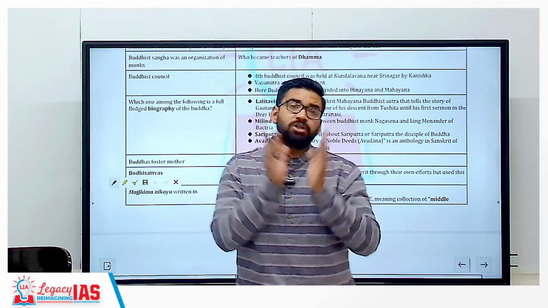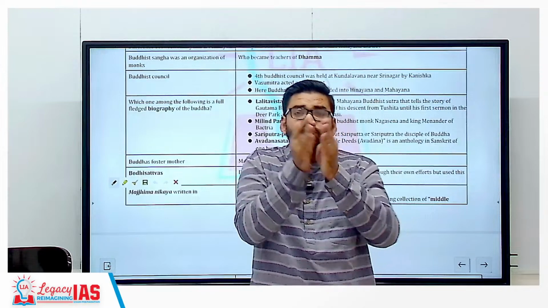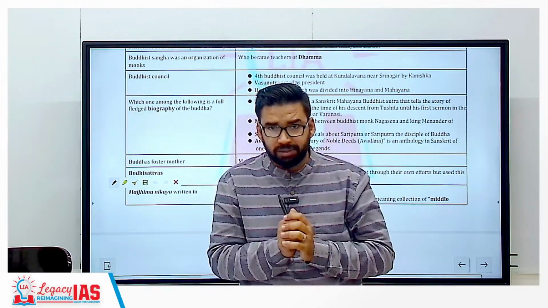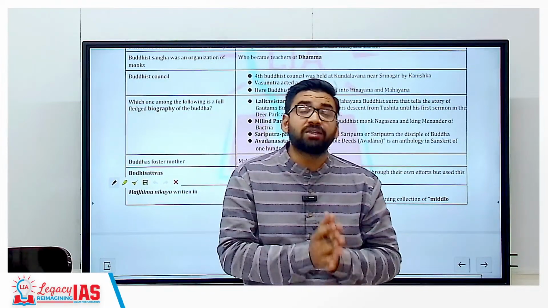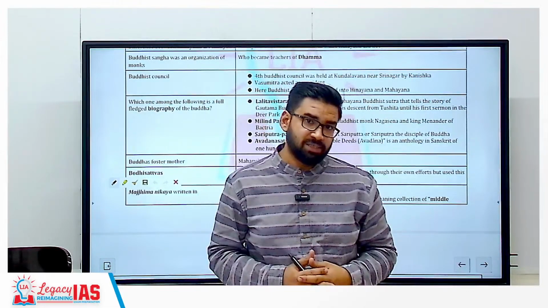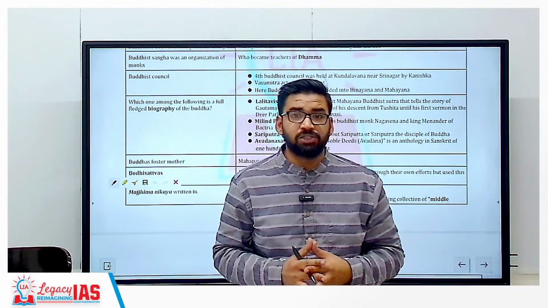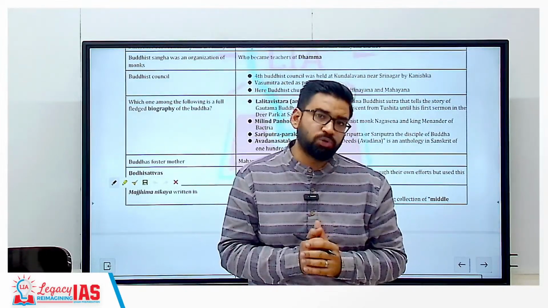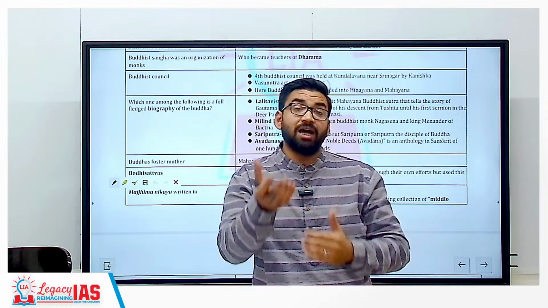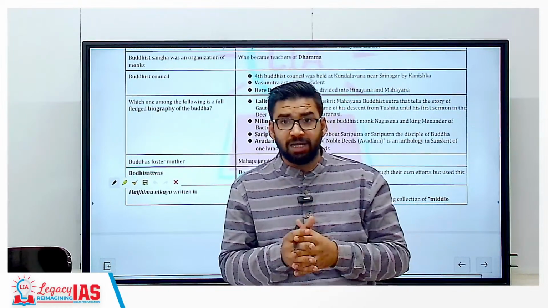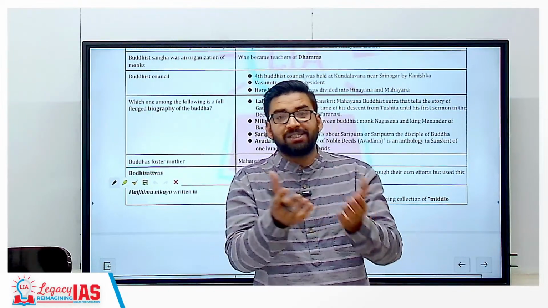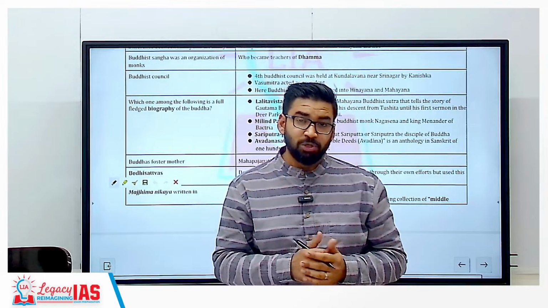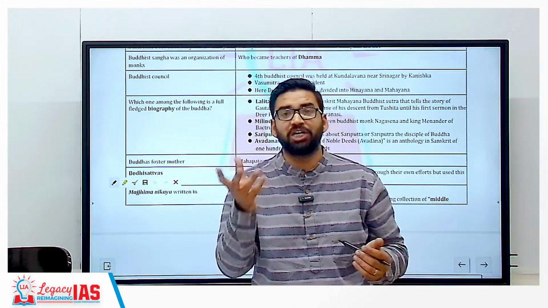And in second Buddhist council, Buddhism was informally divided into two sects, Stavardhins and Mahasanghikas. Stavardhins wanted to conserve the original teachings of Buddha, that is, they are conservative. Mahasanghikas wanted to bring some change in Buddhism, so they are called liberal, pro-changers.